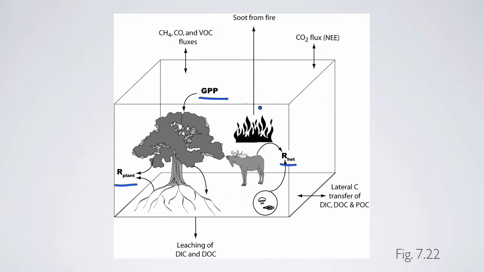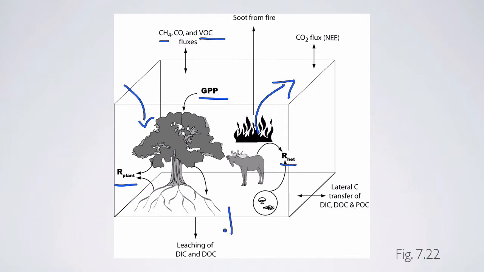So for example, fires can mineralize carbon and also generate soot, and you'll have losses of carbon due to fires. In addition, you can have methane fluxes that can leave ecosystems, but also some ecosystems are a net sink for methane or volatile organic compounds. So in this case, there's additional fluxes that aren't accounted for just by taking a look at NEP or NEE.